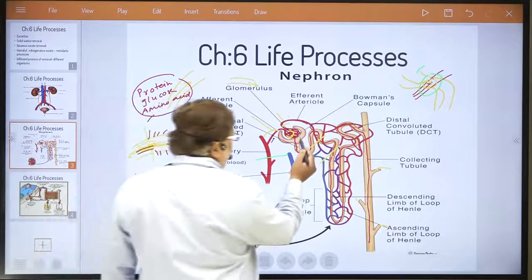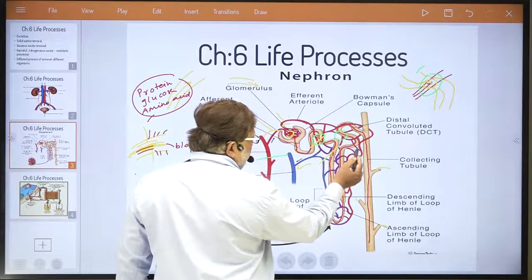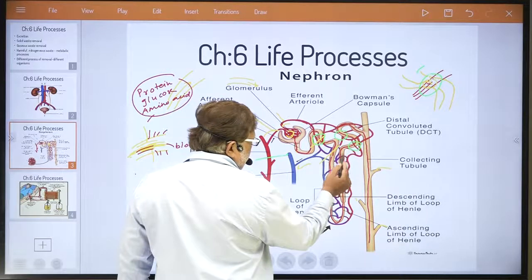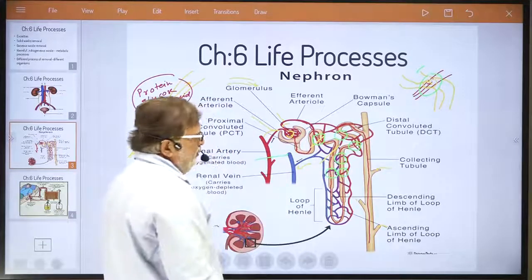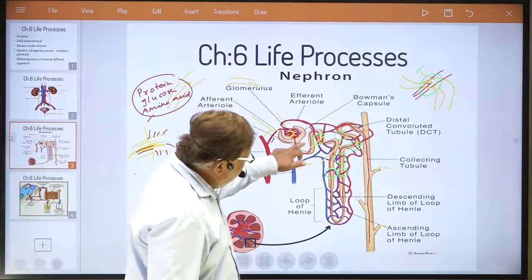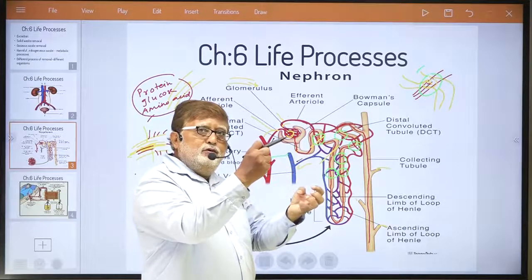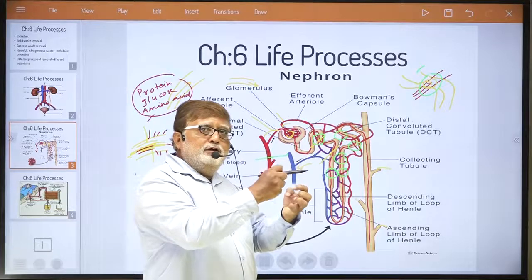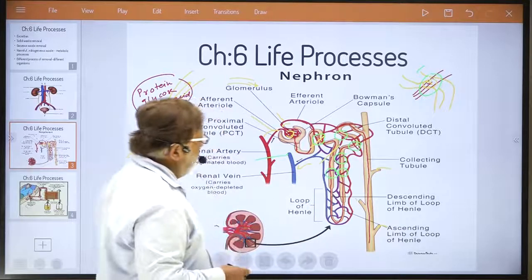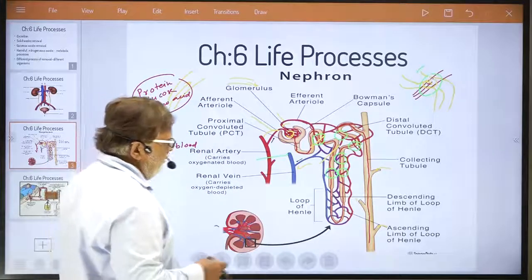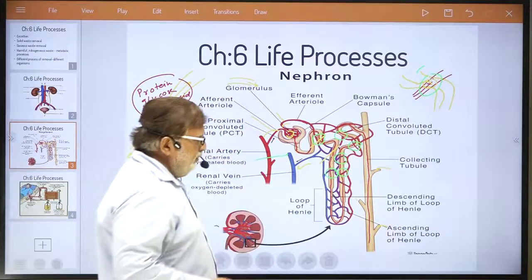Understand? These are junction points, dear student, where arteries and veins are joined. Here the reabsorption is going to take place from this traveling urine. The blood at this junction point will absorb necessary nutrients, that is glucose, amino acid, protein, etc. You understood this, dear student? Then this urine gets collected this way, dear student.